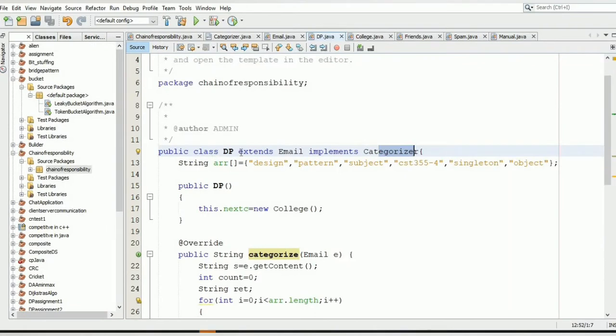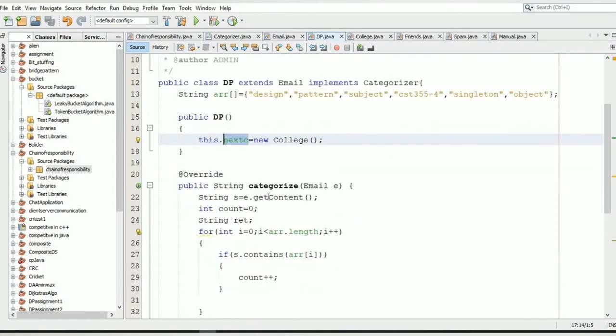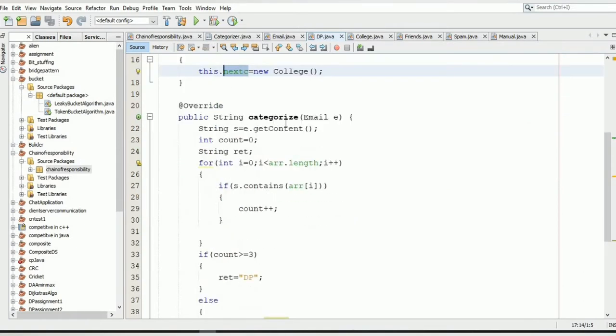Next, we have a class DP which extends the class email and implements the categorizer interface, which has its own array which contains the key values such as design, pattern, subject, etc. It has its default constructor in which we are setting this.nextC to new college, because we have seen in the given problem statement that DP points to college. So in this, nextC will contain the reference of the object of class college. Next, we have the categorize method of the class DP, which accepts an argument of type email, and its return type is string.